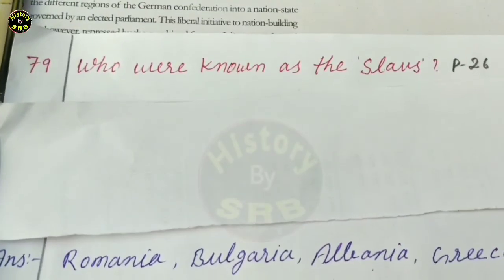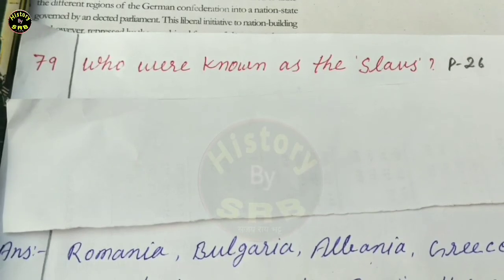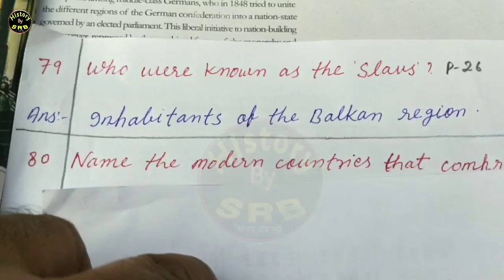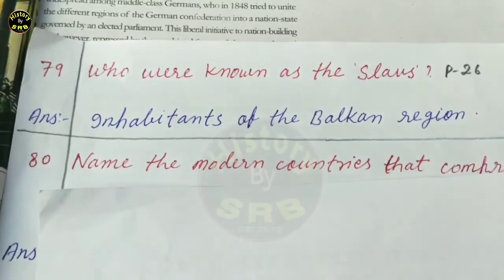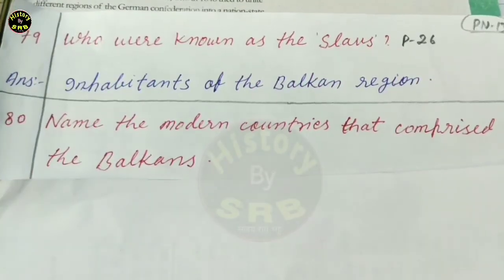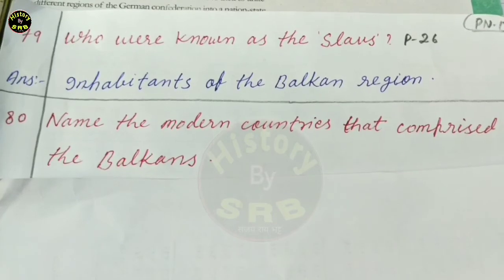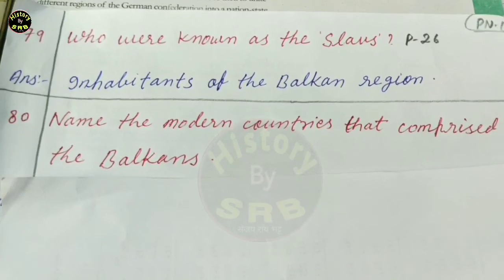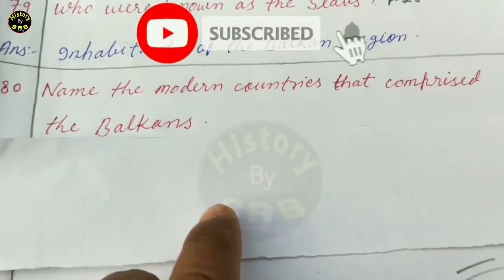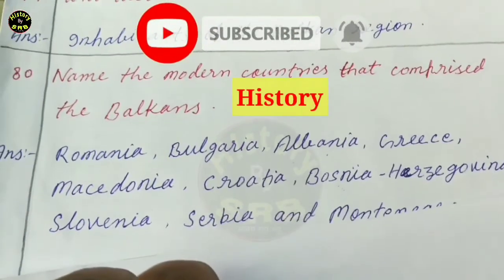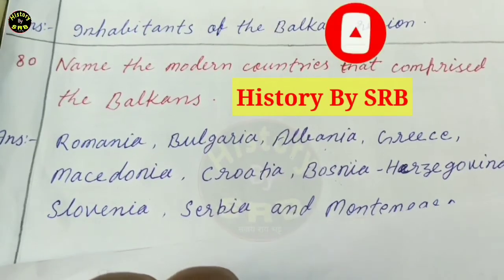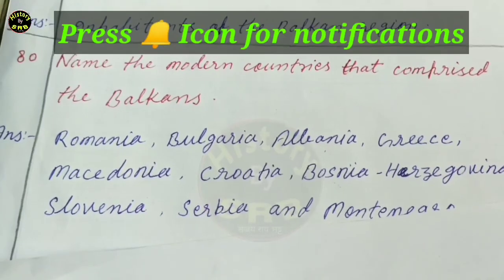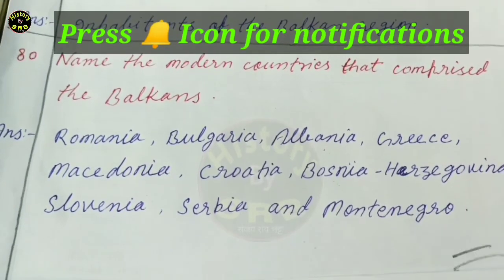Next one. Question number 79. Who were known as the Slavs? The correct answer is inhabitants of the Balkan region. And the last question of Chapter number 1 is question number 80. Name the modern countries that comprised the Balkans. The correct answer is Romania, Bulgaria, Albania, Greece, Macedonia, Croatia, Bosnia, Herzegovina, Slovenia, Serbia and Montenegro.